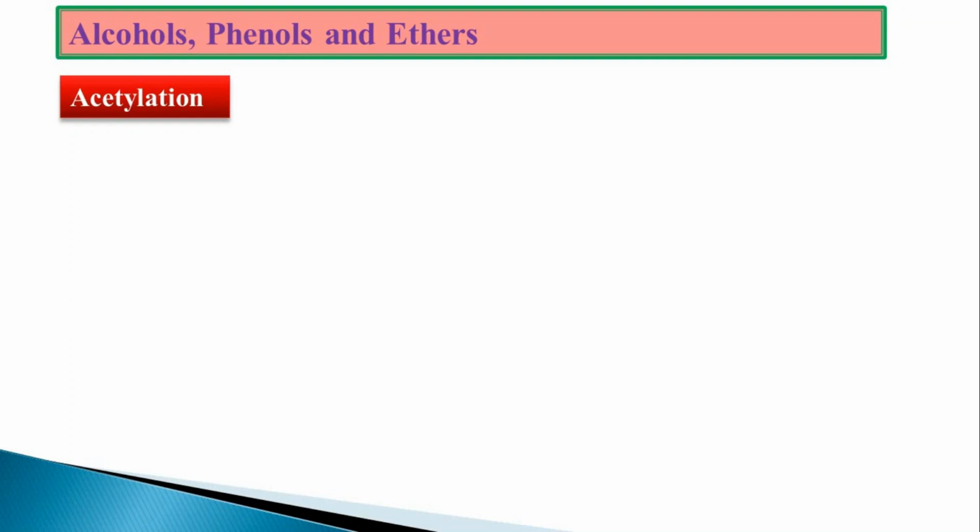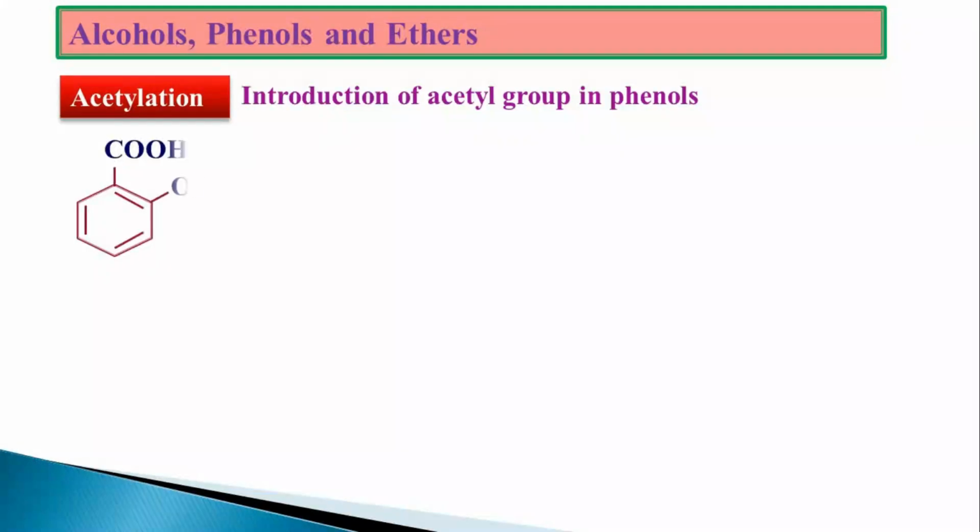Third one, acetylation reaction. That is introduction of acetyl groups in the phenol. Let us take one simple example, that is salicylic acid. Salicylic acid is ortho-hydroxybenzoic acid. If I remove the COOH, it is going to be a phenol, and when COOH is added, that is salicylic acid.